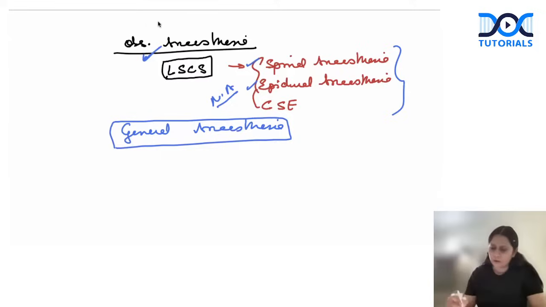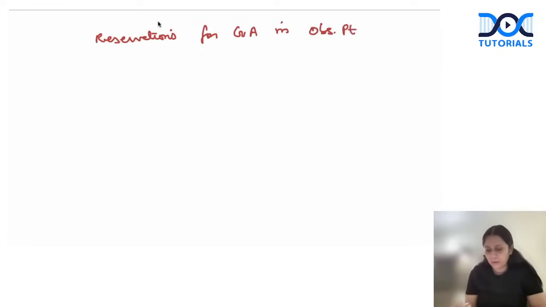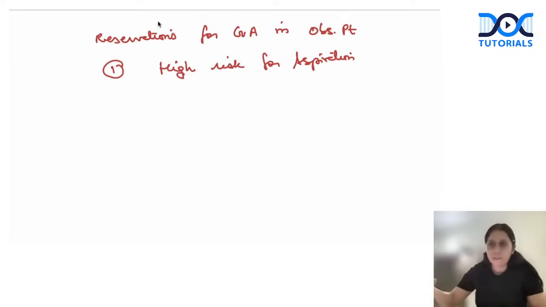But why do I prefer spinal for an obs patient? Why not GA? Well, for a few reasons. First reason, your obs patients are at high risk for aspiration because their GI motility is very poor. So anytime they have had food, we consider them full stomach. So I am writing reservations for general anesthesia in an obs patient. Number one, they have a high risk for aspiration. So anytime they had their meal, even 12 hours back, 24 hours back, full stomach.